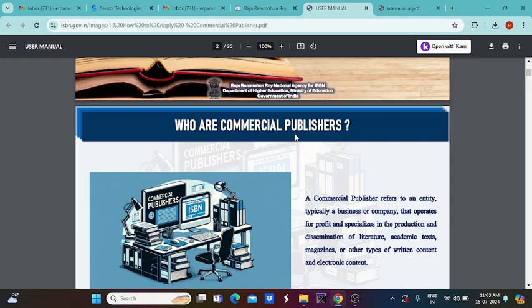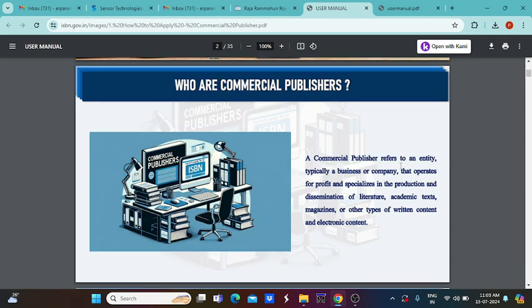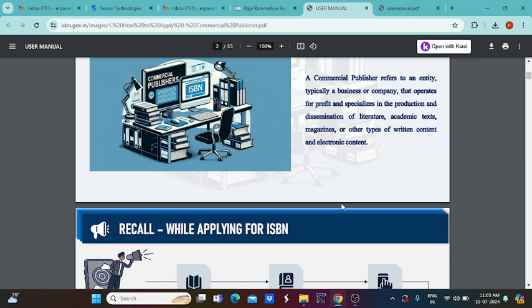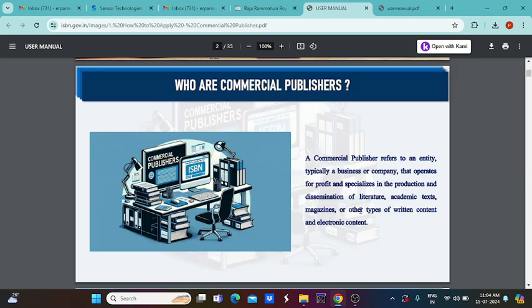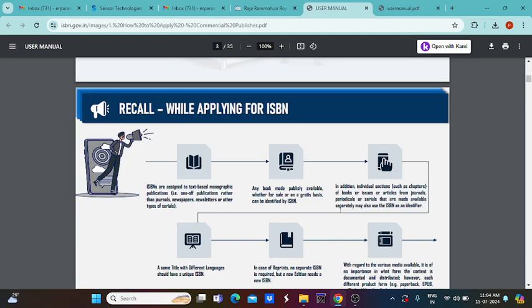So who is a commercial publisher? A commercial publisher refers to an entity, typically a business or company. If you are the owner of a particular company or have some concern that operates for profit and specializes in the production and dissemination of literature, academic texts, magazines, or other types of written or electronic content, these kinds of publication can be considered under the commercial publisher category.